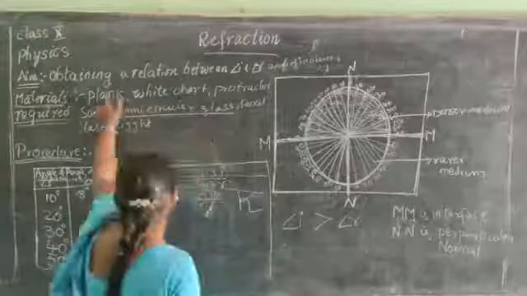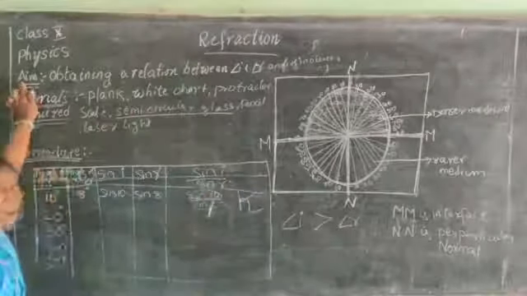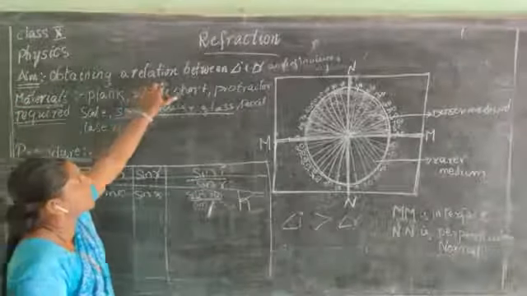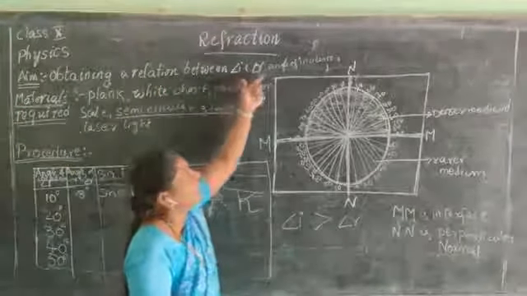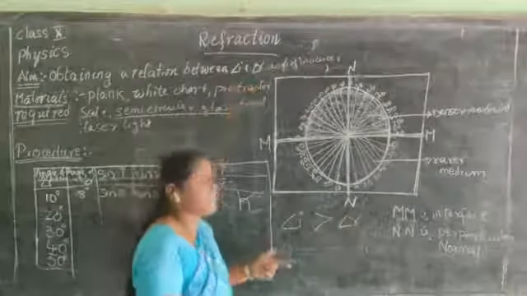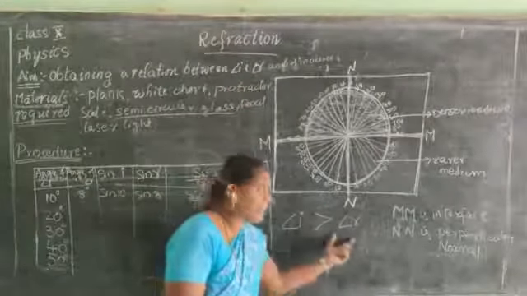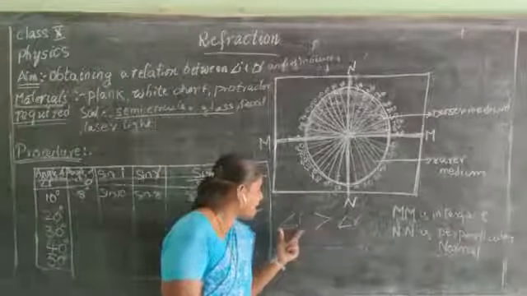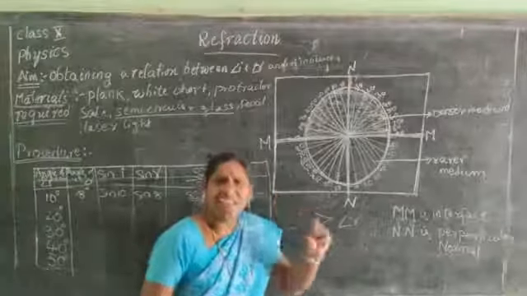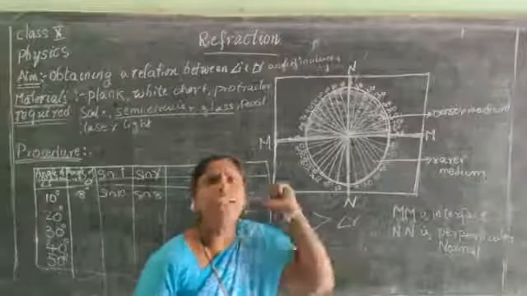So this is the relation. So I have proved that aim. What is our aim? Obtaining a relation between angle of incidence and angle of refraction. So what is the relation? The angle of incidence is always greater than the angle of refraction when a light ray enters from a rarer medium to a denser medium.